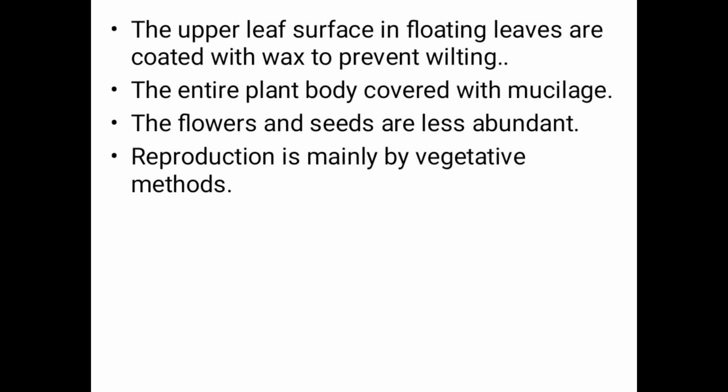The upper surface of floating leaves is coated with wax to prevent wilting. The entire plant body is covered with mucilage. Flowers and seeds are less abundant. Reproduction is mainly by the vegetative method.